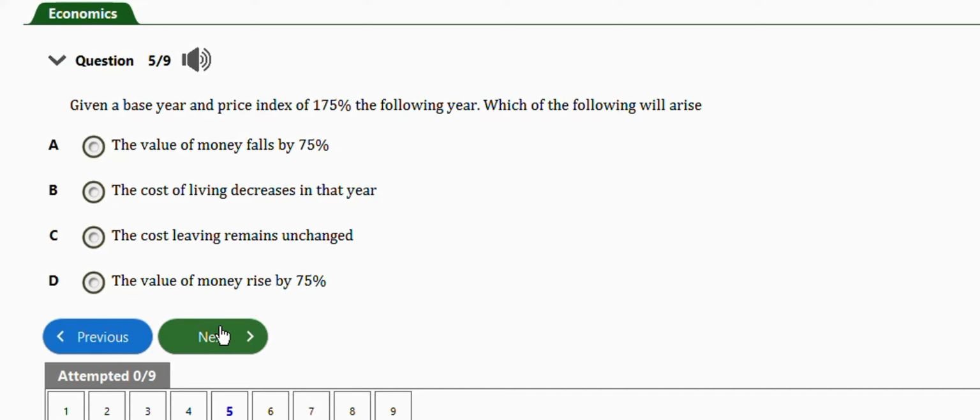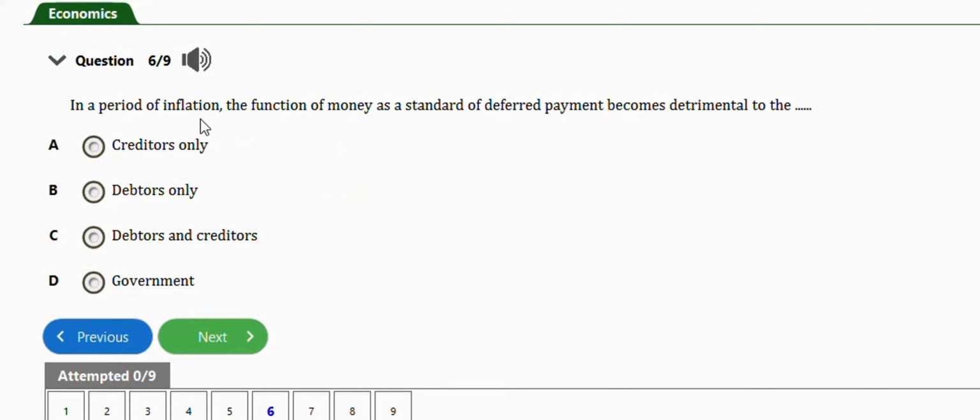Next question is this one. It says in a period of inflation, the function of money as a standard of deferred payment becomes detrimental to the creditors only, debtors and creditors, or government. The right answer is option A, creditors only.